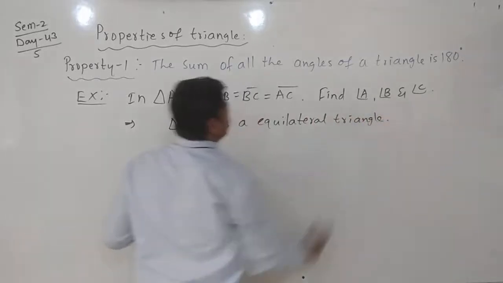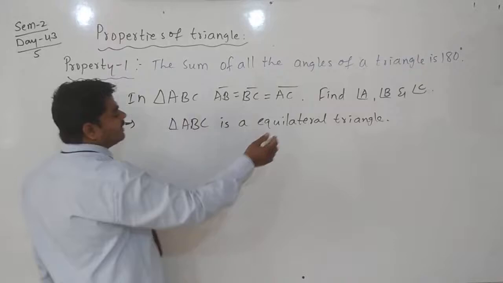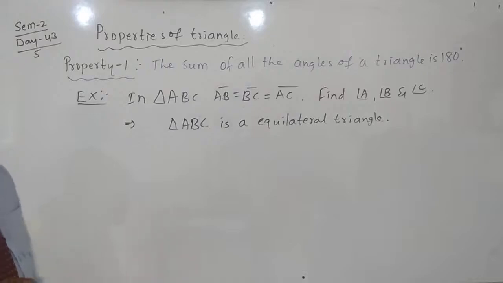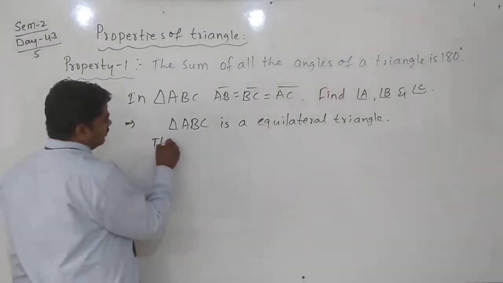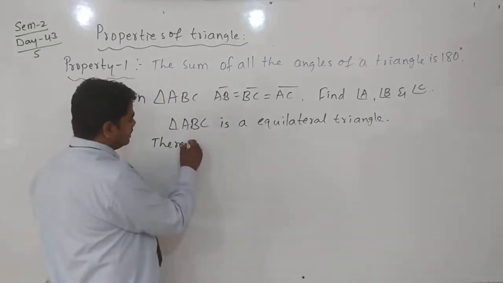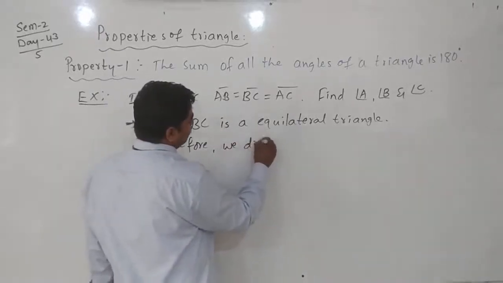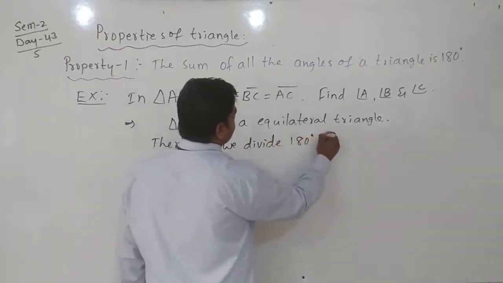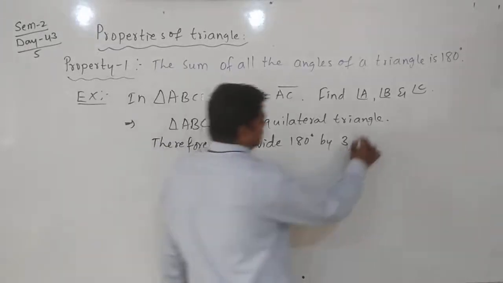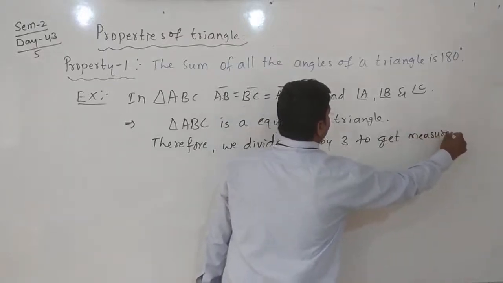Then in an equilateral triangle, the sum of all the angles is equal to 180 degrees. All sides are equal, so all angles are equal. Therefore we divide the triangle's angle sum, 180 degrees, by 3, to get the measures of the angles.